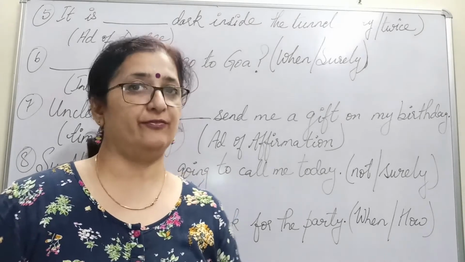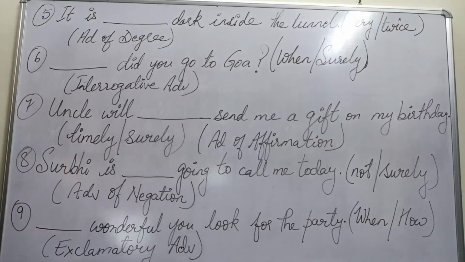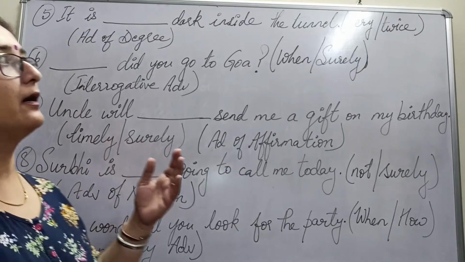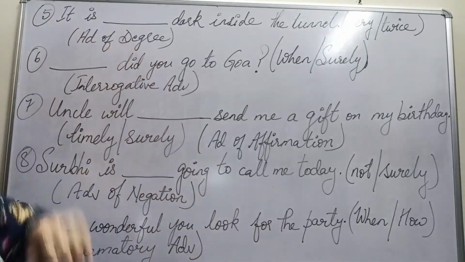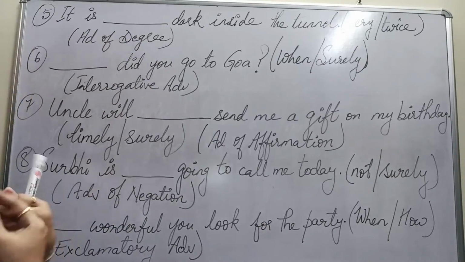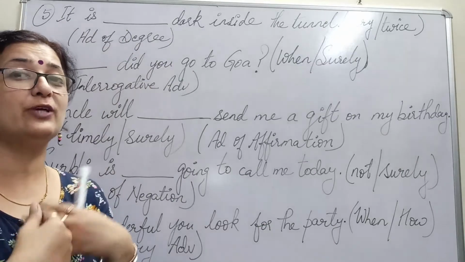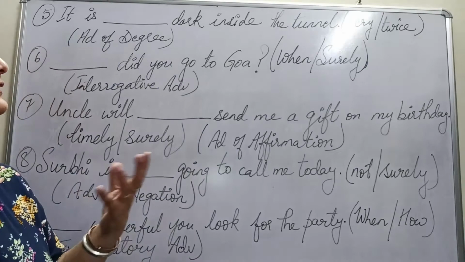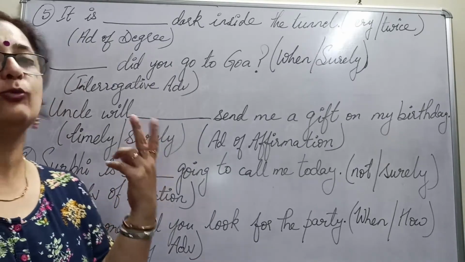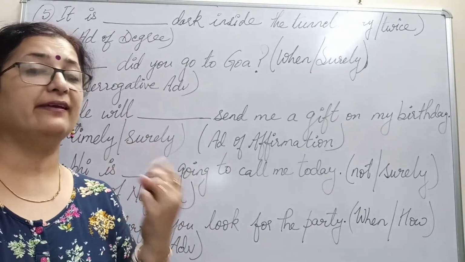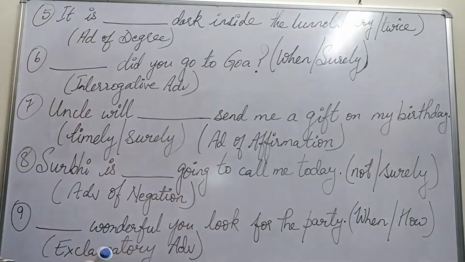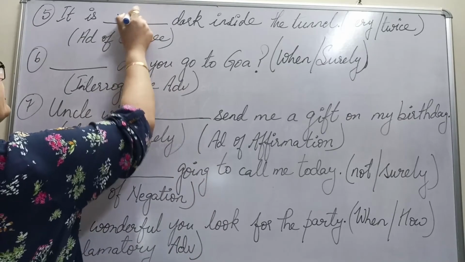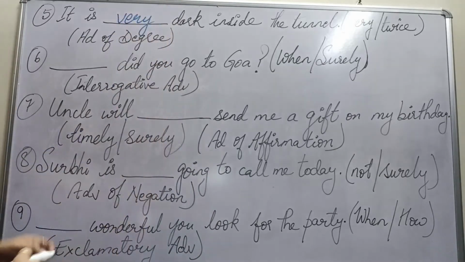Moving on to our 5th sentence. It is dash dark inside the tunnel. The words given are very and twice, and the type of adverb we need to fill in is adverb of degree. When we're talking about degree, we want to know to the extent of which it is dark inside. Is it twice dark? We're talking about the number twice here means 2 times frequency. No, we don't need twice, we need very. It is very dark inside.